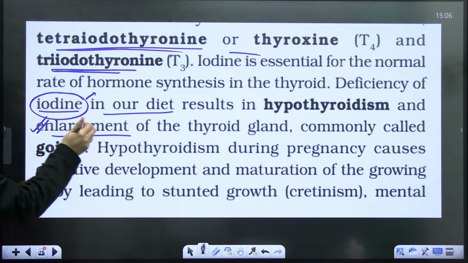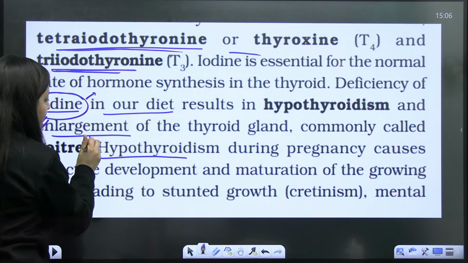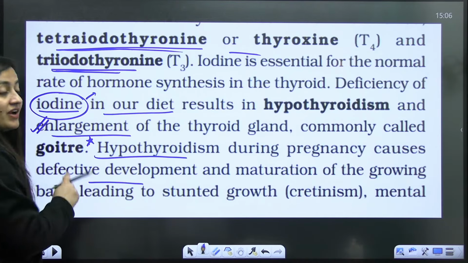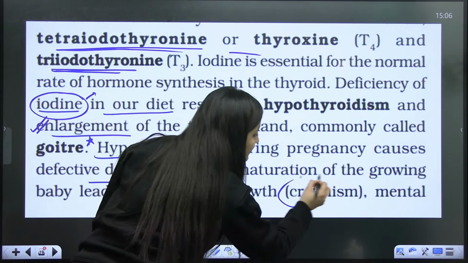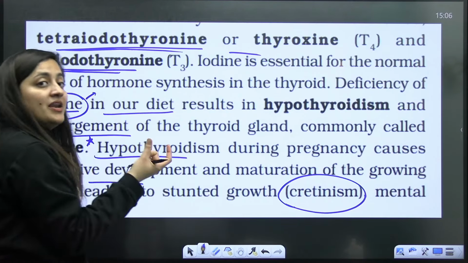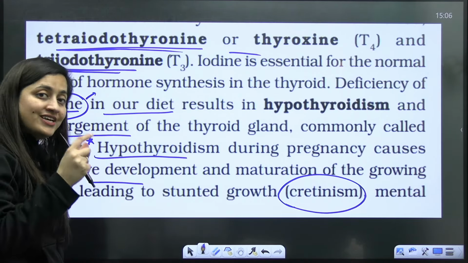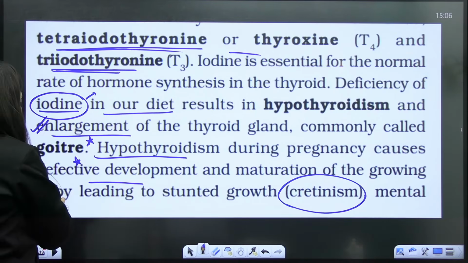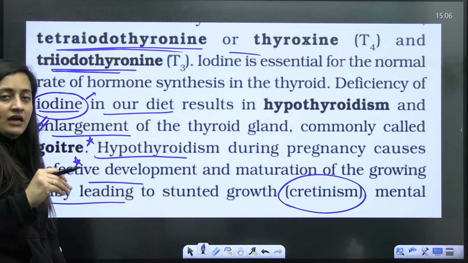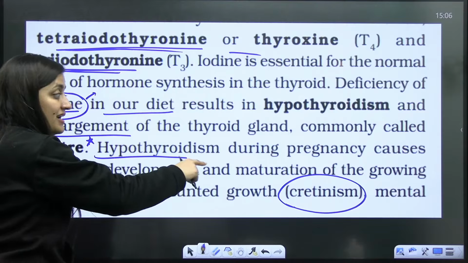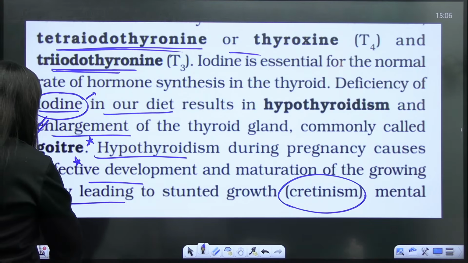Now next to it, if there is hypothyroidism, less thyroid during pregnancy, then defective development can occur. This is cretinism. Do not confuse it with pituitary dwarfism. Here, when a female is pregnant and she is having hypothyroidism, defective development and maturation of the baby will be there, which will result in stunted growth. The growth will not be proper. Even mental retardation will occur in the case of cretinism.